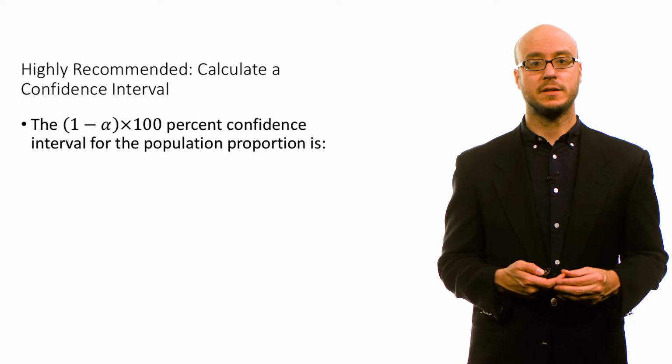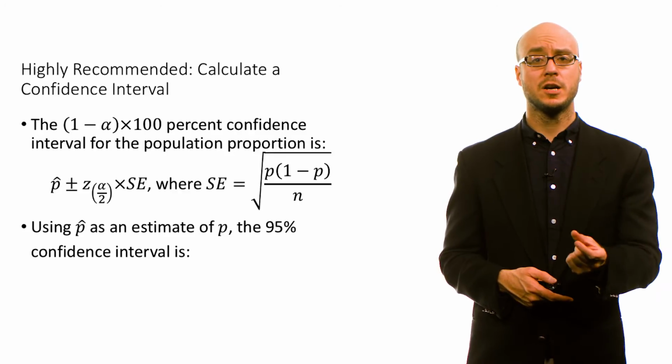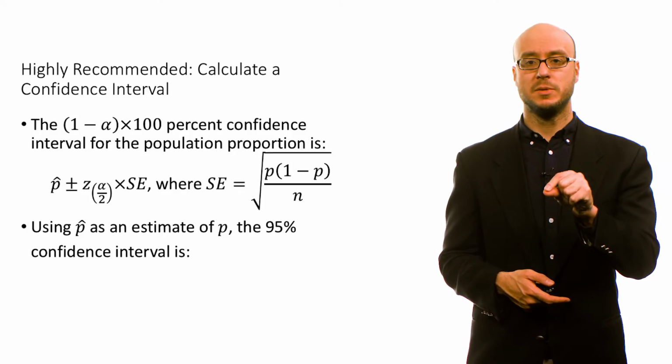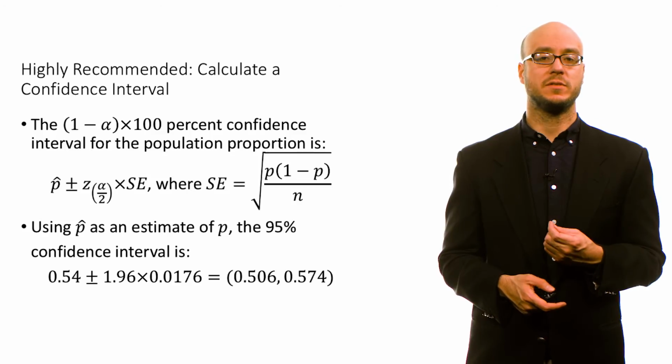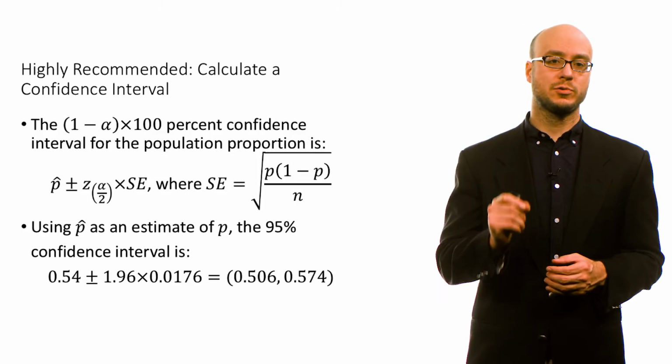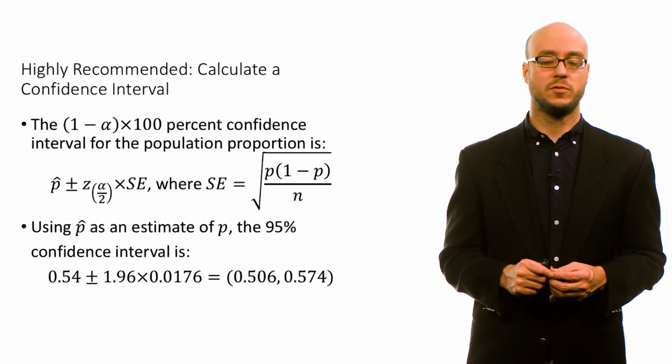Of course, I always recommend to calculate a confidence interval. So the confidence interval is p hat plus or minus z alpha divided by 2 times the standard error. We're going to use p hat now as an estimate of p when we calculate the z interval. And the confidence interval is 0.506 to 0.574. So we're 95% confident that the true population proportion is between 0.506 and 0.574. So roughly, 50.6% to 57.4% is where we expect that percentage of Americans who think economics is scientific to lie.